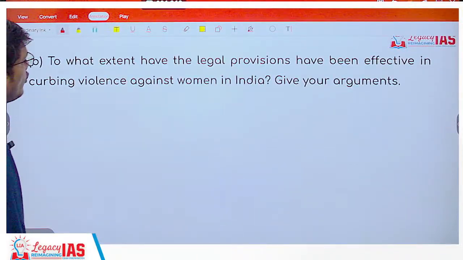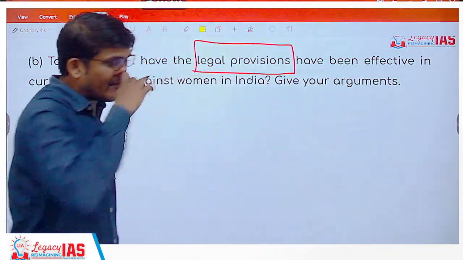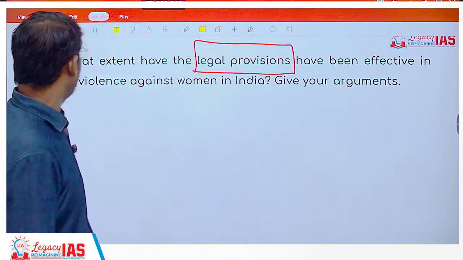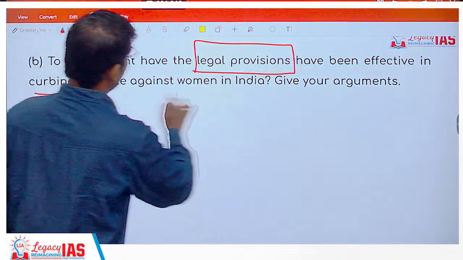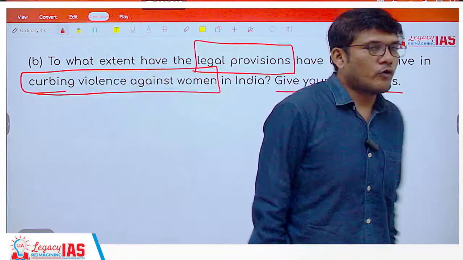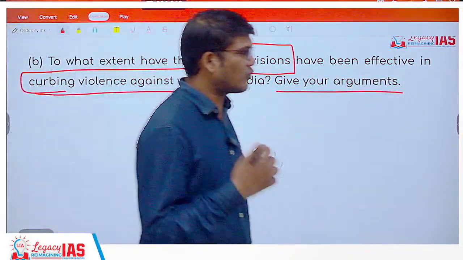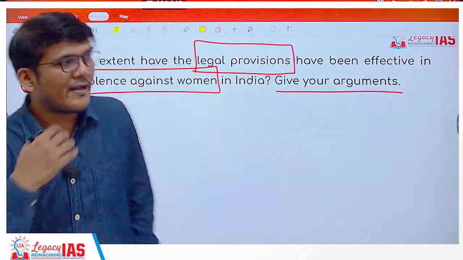Question 7b, to what extent have the legal provisions been effective in curbing violence against women in India? When they are specifically mentioning legal provisions, be very clear to focus only on the legal provisions. Give your arguments. Keep mentioning the legal provisions like the Domestic Violence Act, the Sexual Harassment at Workplace Act, etc. How they have helped.